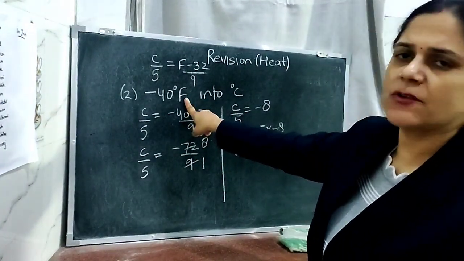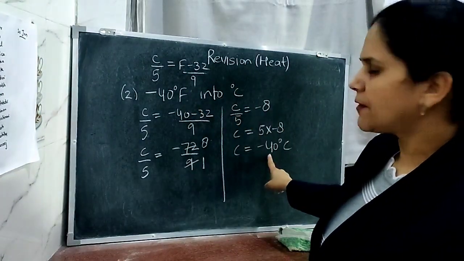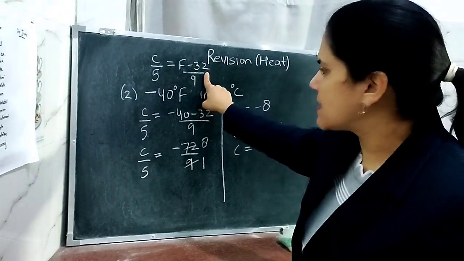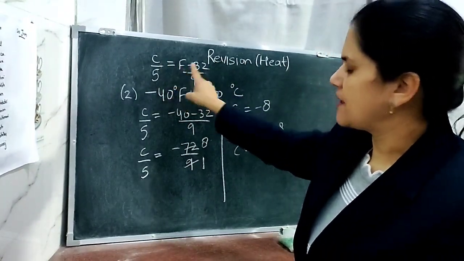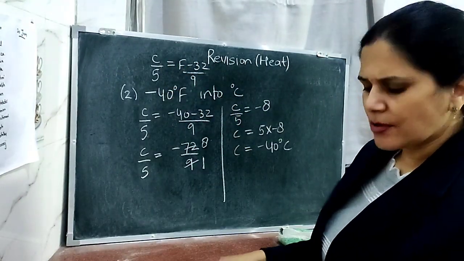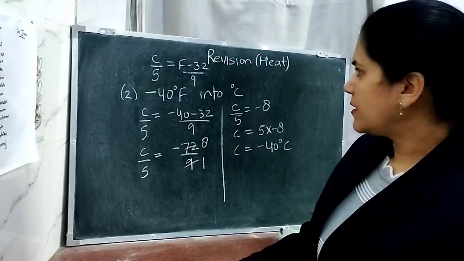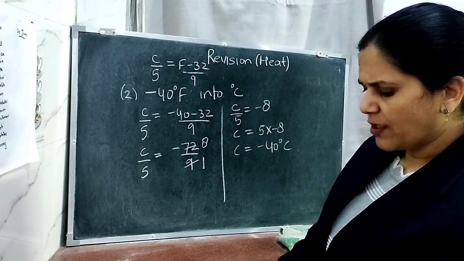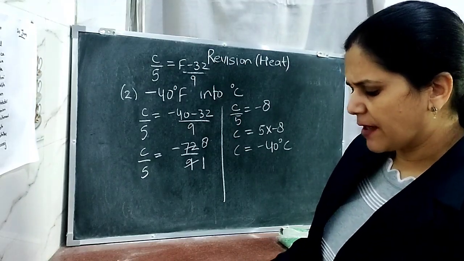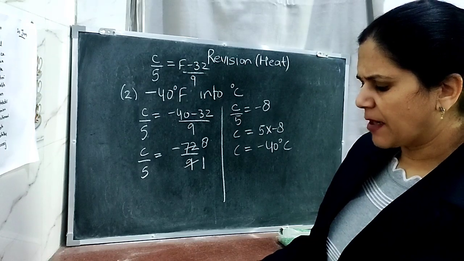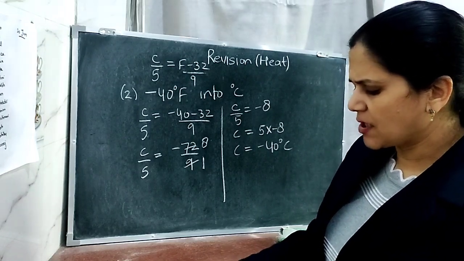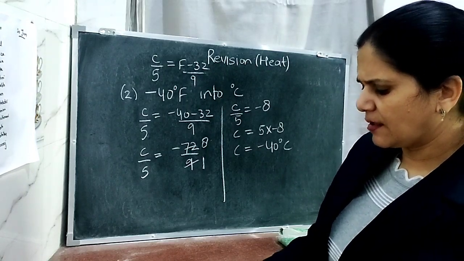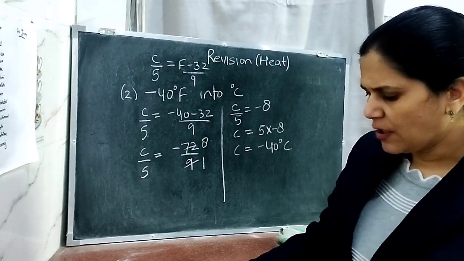When the temperature is given in degrees Fahrenheit, we have converted that temperature into the Celsius scale using the same formula, C/5 = (F - 32)/9. Now in this chapter we will be doing one more topic which is based on the thermos flask. What is a thermos flask? A thermos flask is a device in which the transfer of heat by conduction, convection and radiation is reduced to a minimum. Hence it keeps the contents in it at the same temperature for a long time.